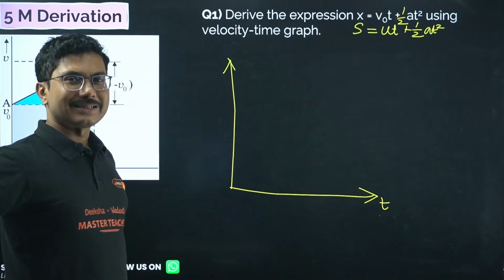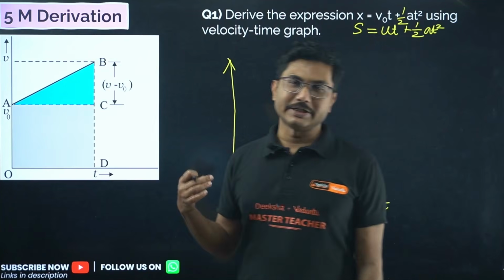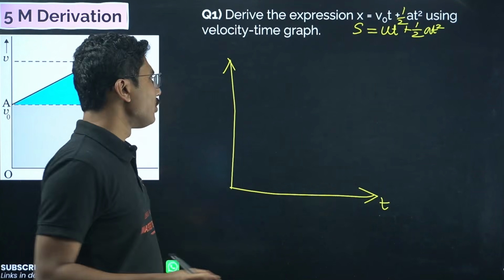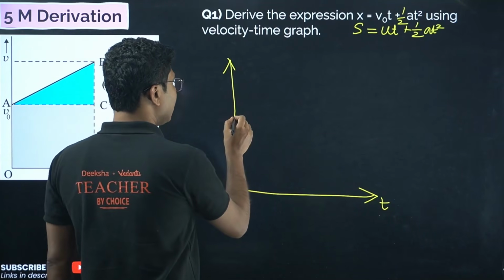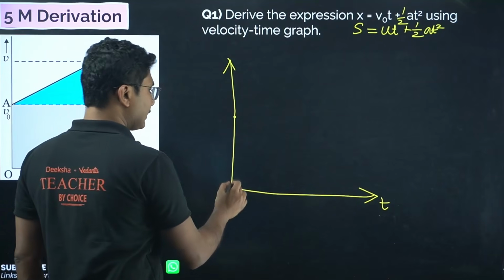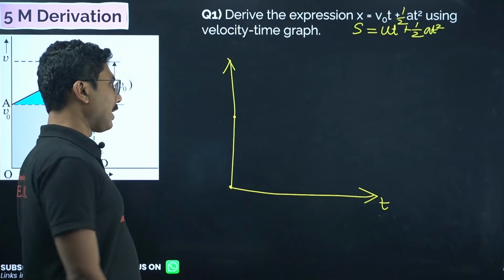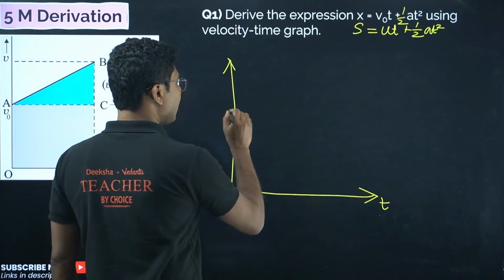Now when the object starts, initially it already has an initial velocity. It is not starting from zero. That part you have to understand. So it is starting with an initial velocity, and we are saying this is the initial velocity. It's not zero. If it was zero at time t equals 0, then the graph should have started from here, right? Because it already has an initial velocity, your graph is starting from here.